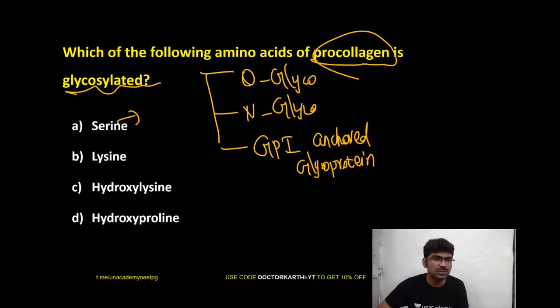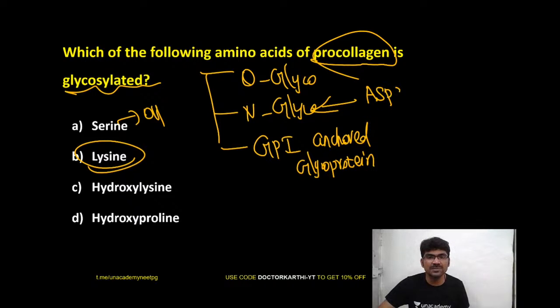So serine has OH group, lysine has amino group, but you know N glycoproteins always are linked to the amide group of asparagine.